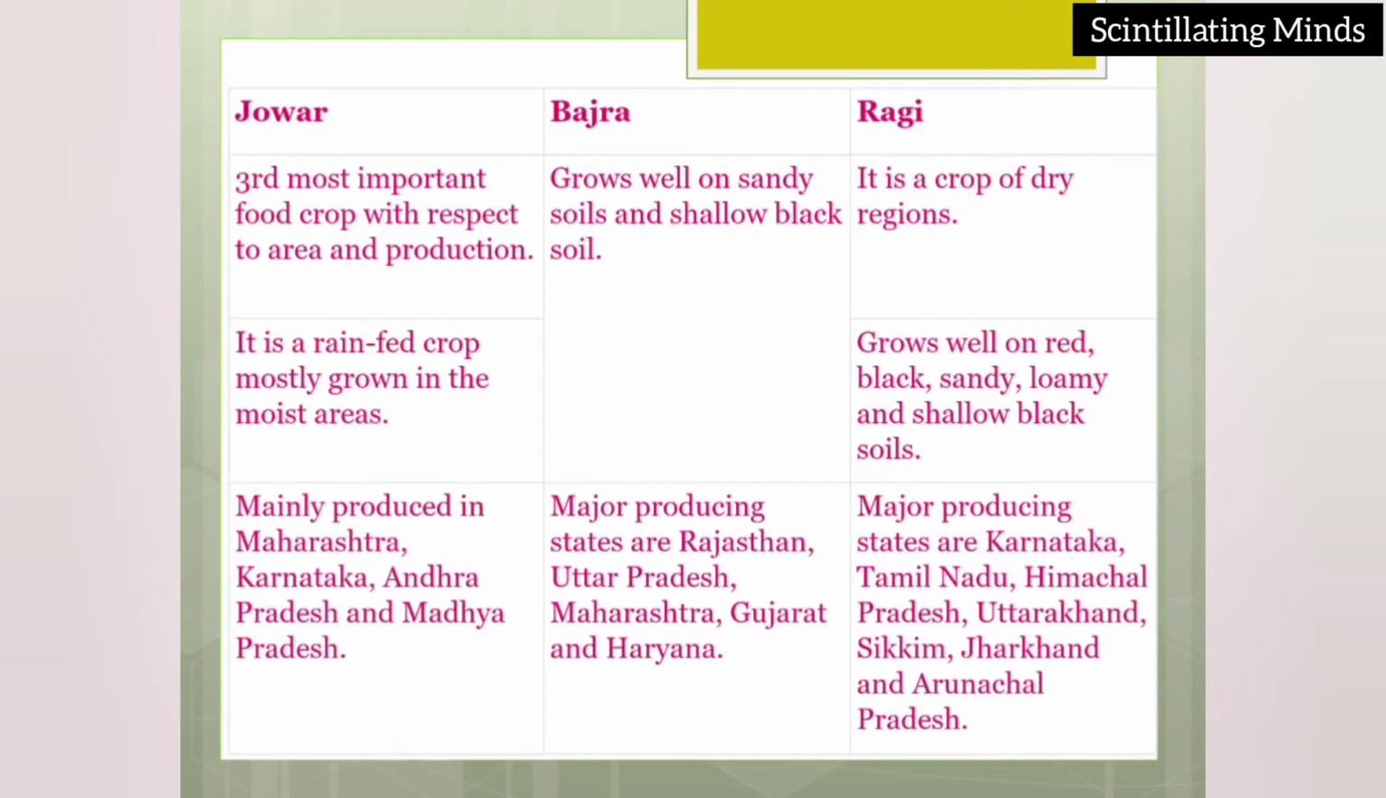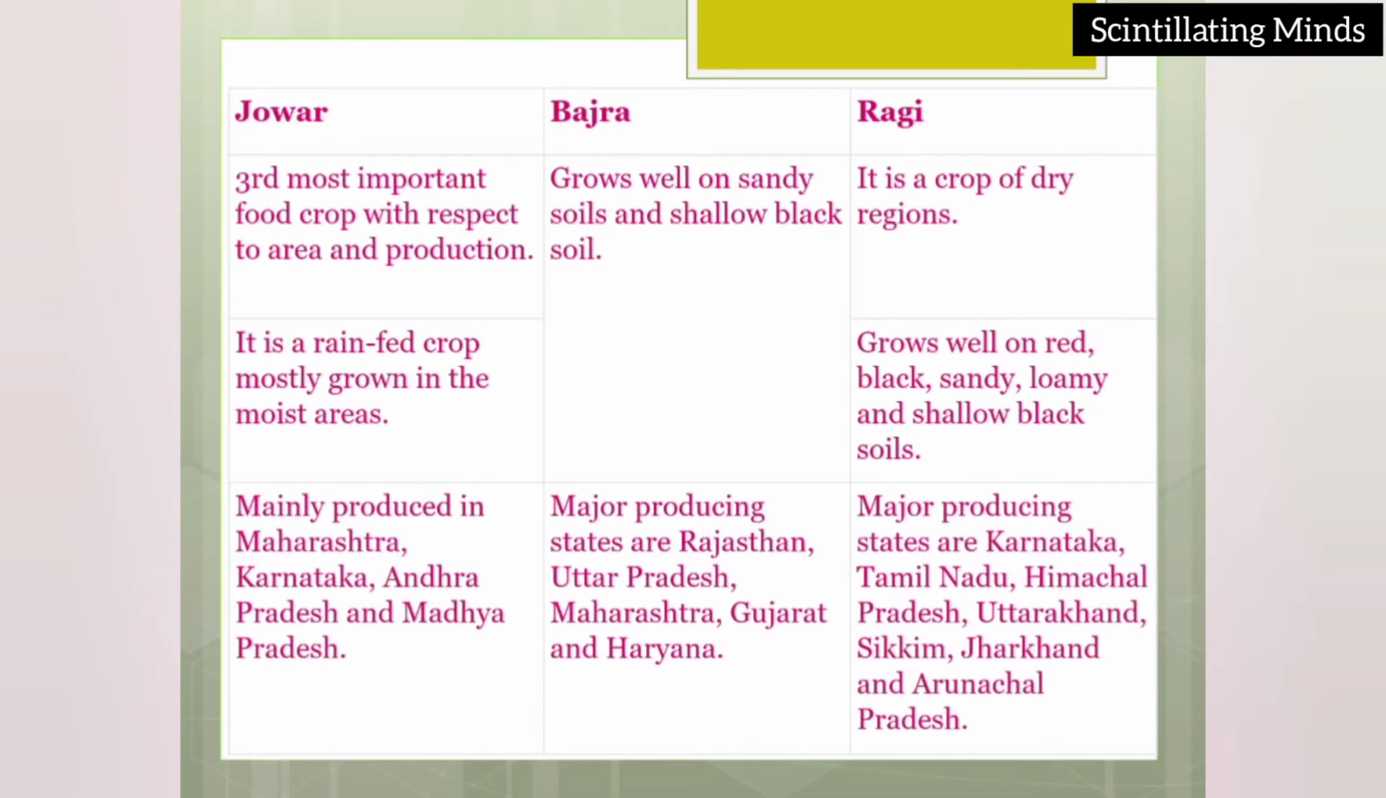Now we have to see what is the significance of jowar, bajra, and ragi one by one. Jowar is the third most important food crop with respect to area and production. Means it is grown on a large scale and its production is also very high, and it is a rain-fed crop, mostly grown in moist areas. Rain-fed crop means we are talking about the Kharif season. Mainly produced in Maharashtra, Karnataka, Andhra Pradesh, and Madhya Pradesh. These are the areas where it is grown.